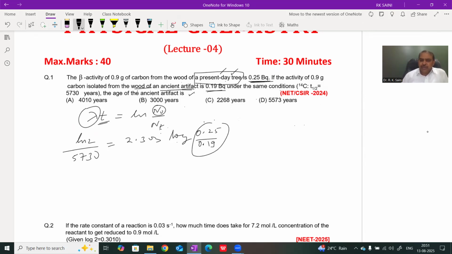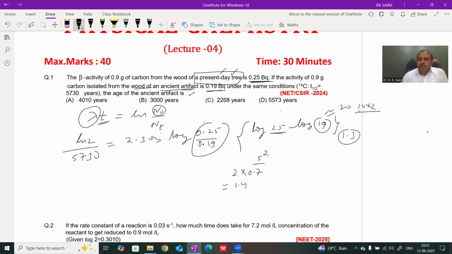Solving this, it means log 25 minus log 19. Nothing is given, so we use approximation. Log 25 means 5 power 2, so 2 log 5, and log 5 is nearly 0.7. Therefore log 25 is nearly 1.4. Similarly, 19 we write roughly as 20, or 10 into 2, so its log is roughly 1.3, less than 1.3, nearly 1.28.